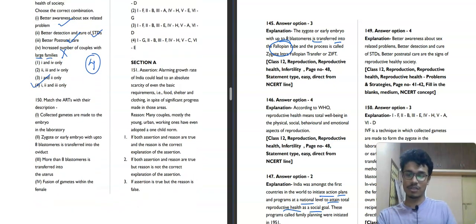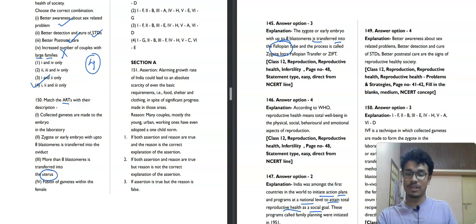Now moving towards question number 150. It is saying: match the ART, assisted reproductive technologies, with their description. Collection of gametes is made to form the embryo in the laboratory. Then zygote or early embryo with up to 8 blastomeres is transferred into the oviduct. More than 8 blastomeres is transferred into the uterus.